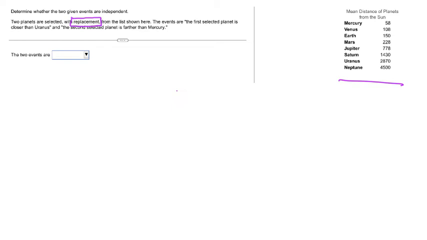Well, 2 events are going to be independent when one event cannot influence the probability of the second event. Well, when we reset and sample with replacement, so we put our first value back into the mixture, then for our second draw, it's exactly the same as it was for the first one, and the value that we got on the first event cannot influence the second one. And so in that case, because we're doing it with replacement, that's enough to tell us that our events are independent.